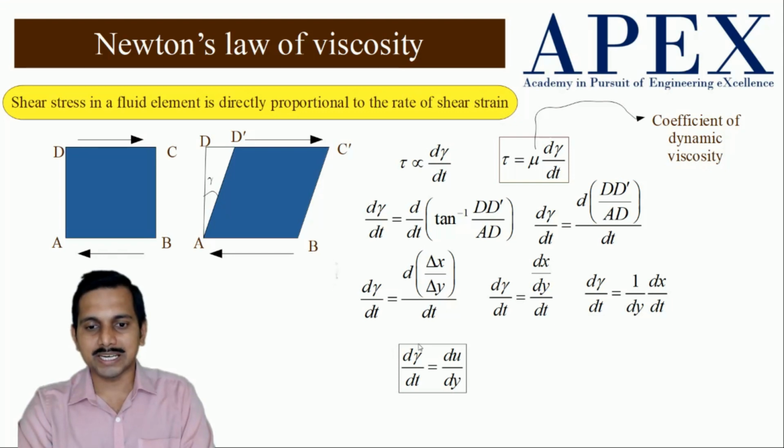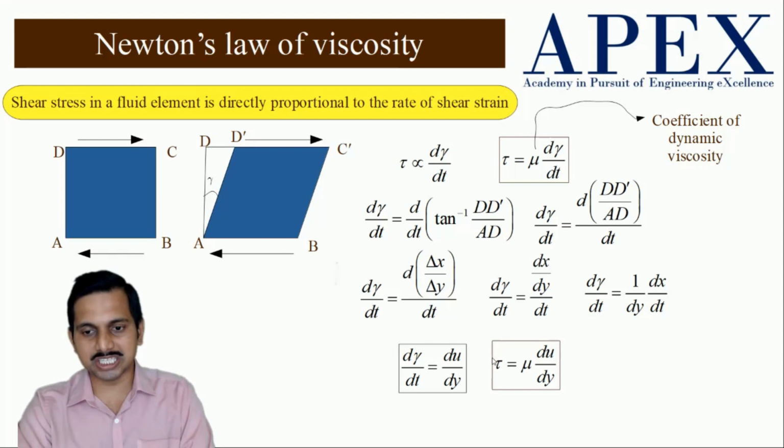What does it say? It says that the rate of shear strain is actually equal to the velocity gradient. So if you have to find the rate of shear strain, we can just find the velocity gradient at that particular point, which is easy to find experimentally. By doing that, we can apply Newton's law of viscosity, saying that the shear stress is equal to mu, the coefficient of dynamic viscosity, into du by dy.